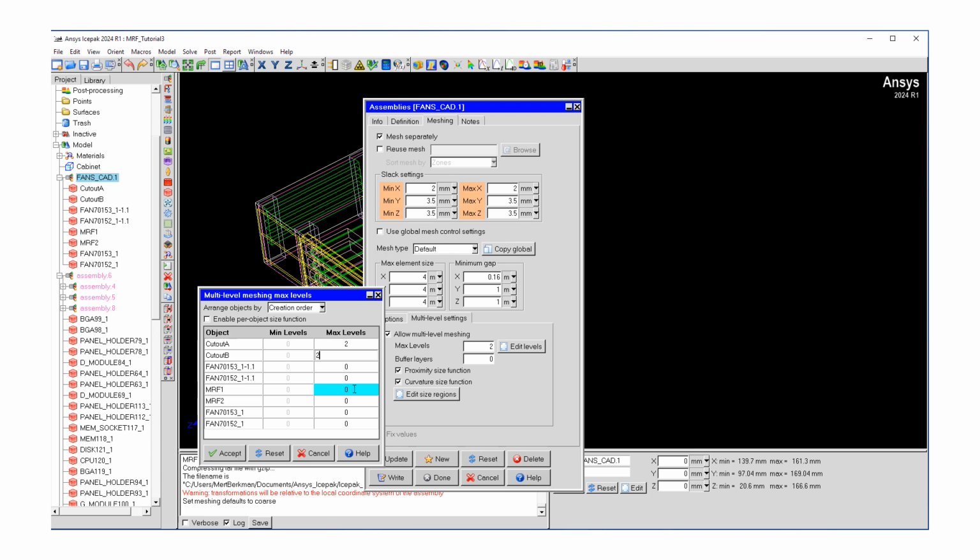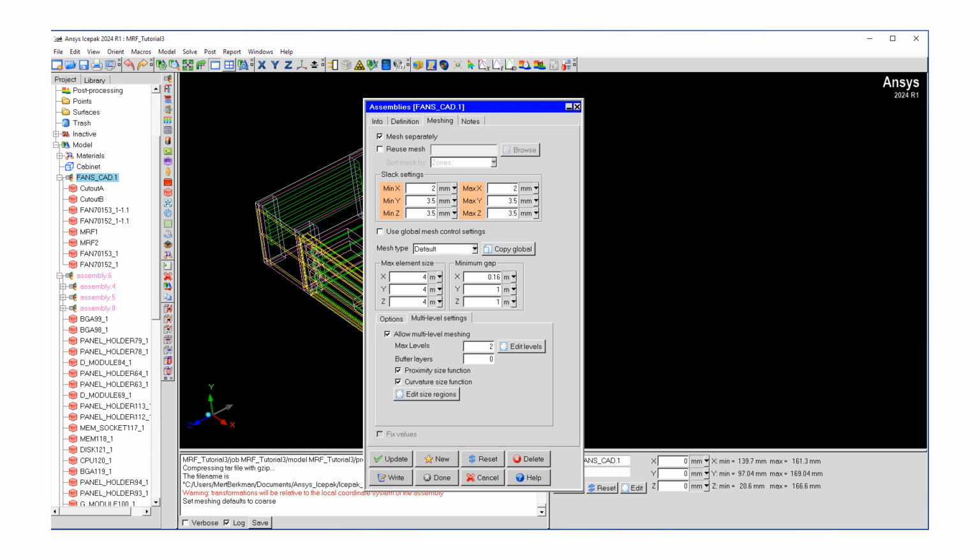So we'll do one, and then on the blade surface we want to do 3 layers of multi-level meshing, and I'm going to hit accept. And we're done with setting up the mesh.